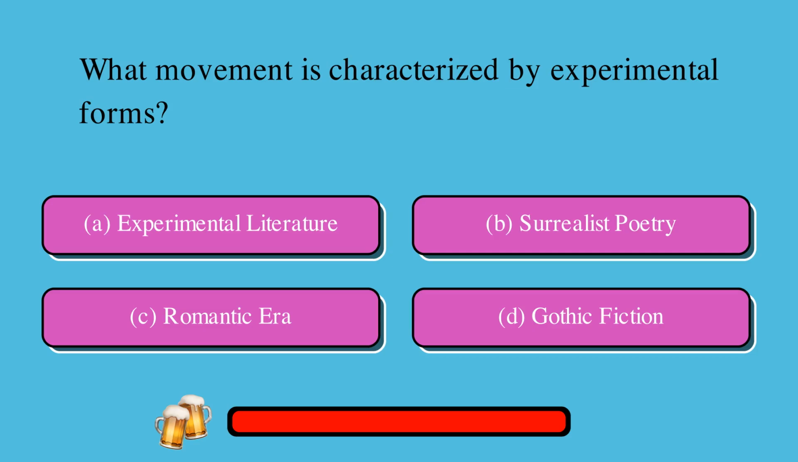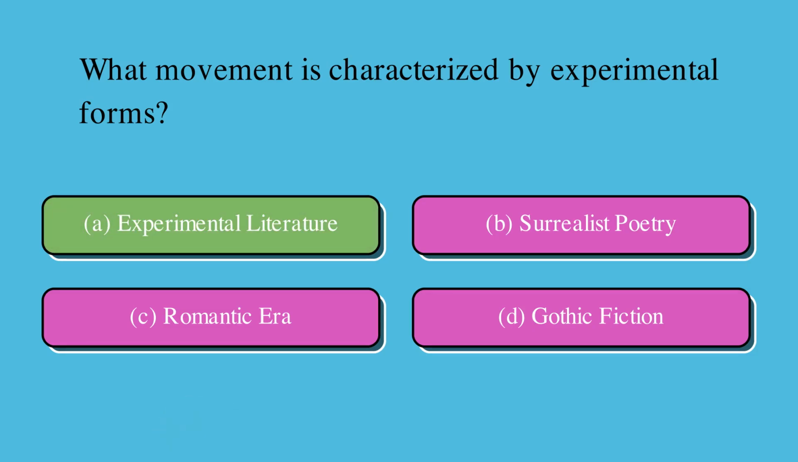What movement is characterized by experimental forms? A. Experimental literature, or B. Surrealist poetry, or C. Romantic era, or D. Gothic fiction? The correct answer is A. Experimental literature.